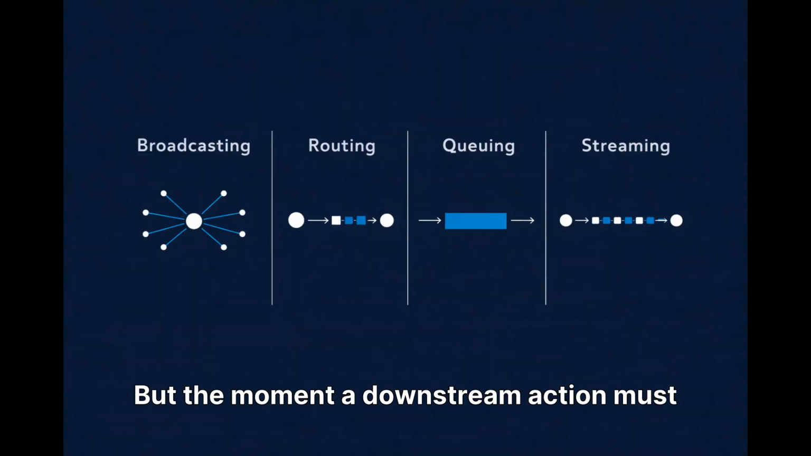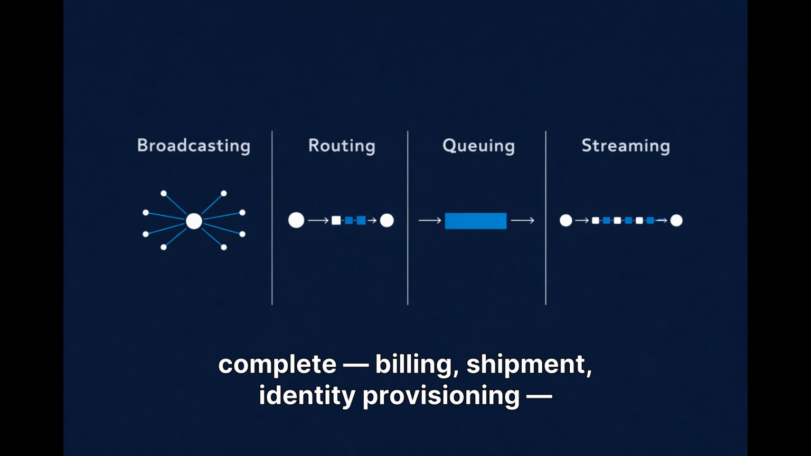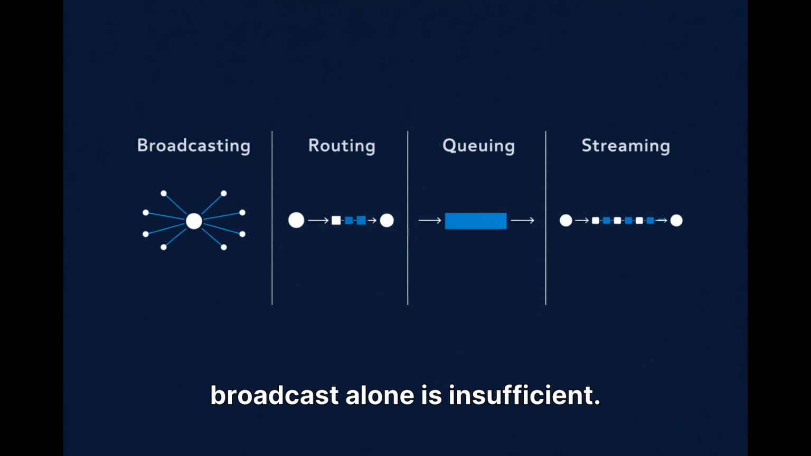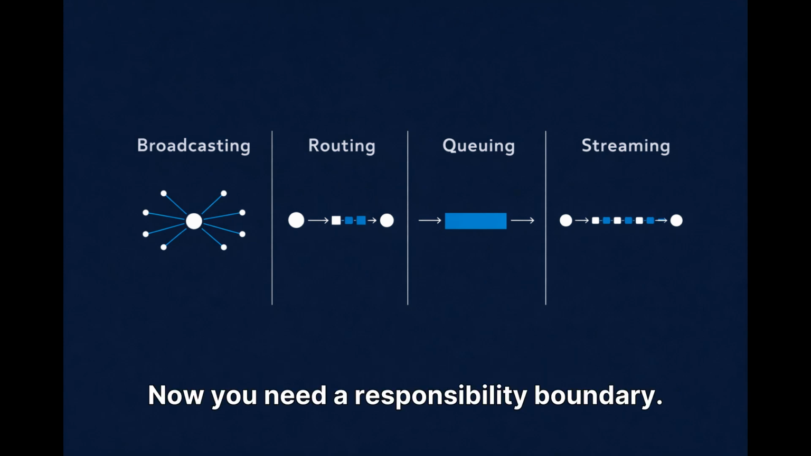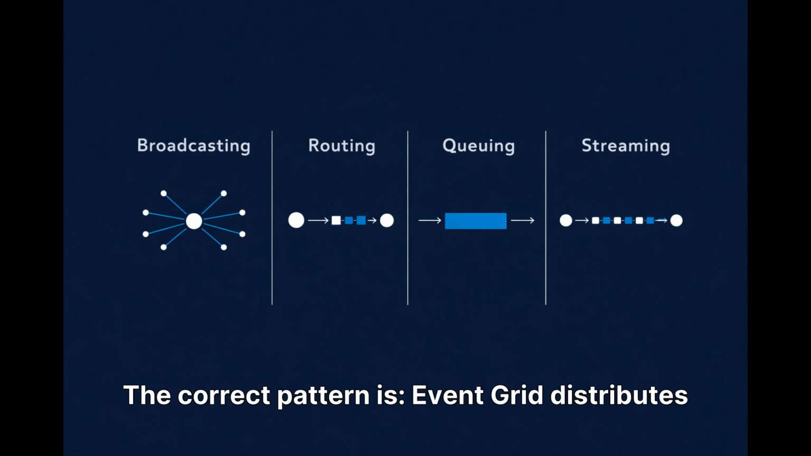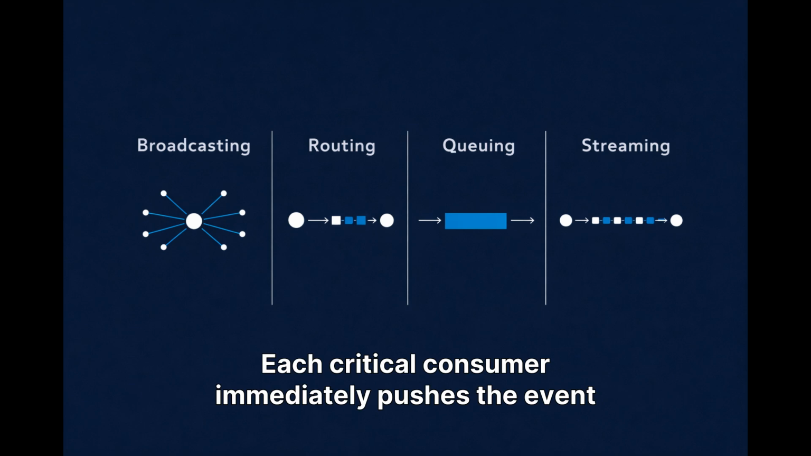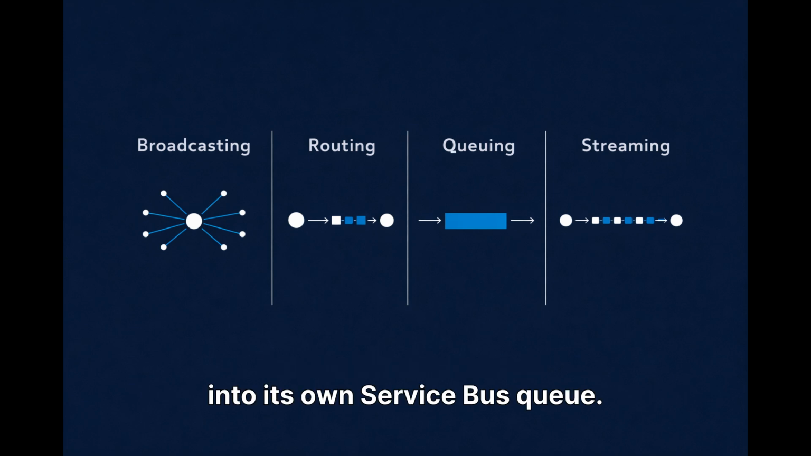But the moment a downstream action must complete, billing, shipment, identity provisioning, broadcast alone is insufficient. Now you need a responsibility boundary. The correct pattern is, Event Grid distributes the event. Each critical consumer immediately pushes the event into its own Service Bus queue. Responsibility becomes explicit. Failures become isolated.